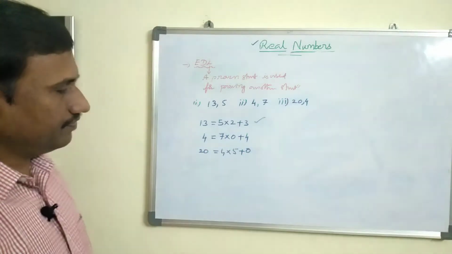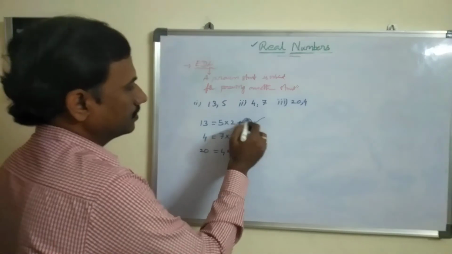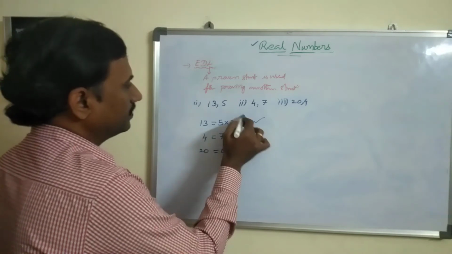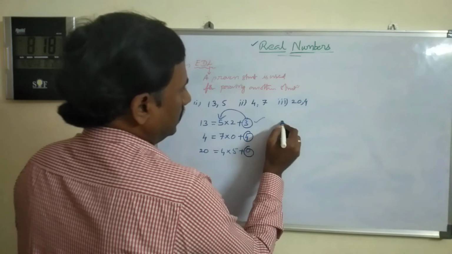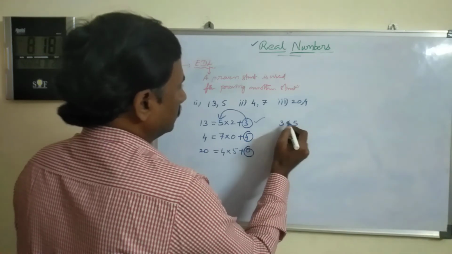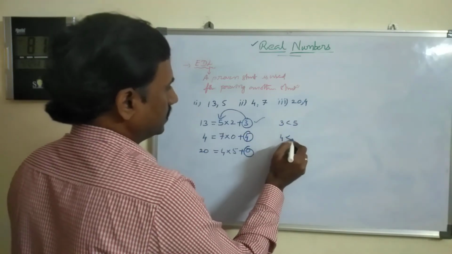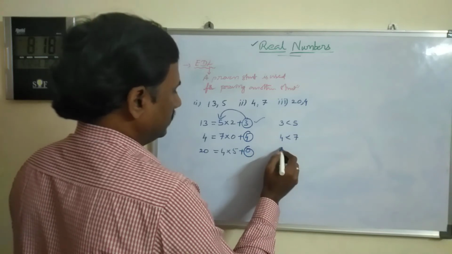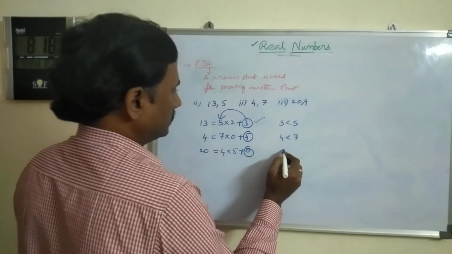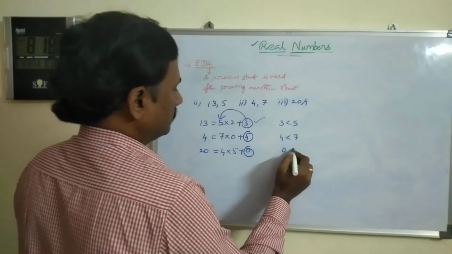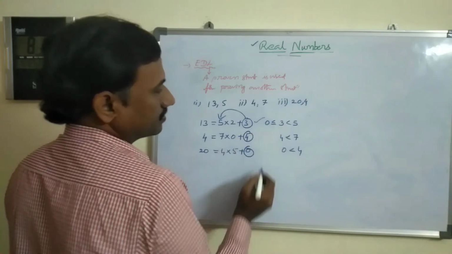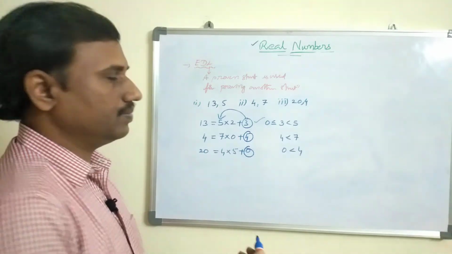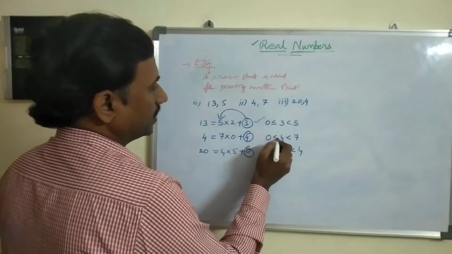If you observe the remainders 3, 4, 0 and compare with the divisor, the remainder is always less than the divisor. Have you observed that? Yes, it is always true. Next, here the remainder 0 is less than 4, and the remainder is always 0 or positive. Am I correct or not?